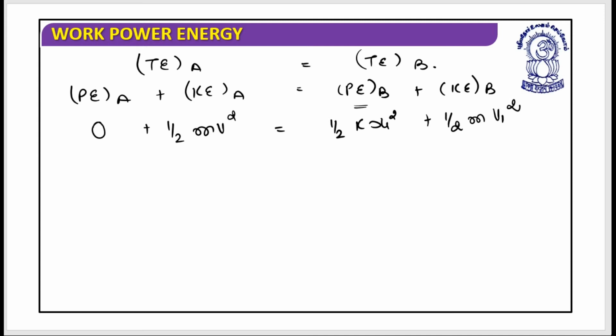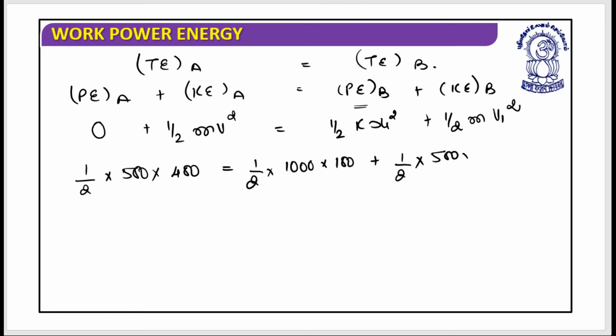Is it clear? So let's put in the values. It's 1 by 2 multiplied by 500 multiplied by v square, that is 400, equals half into k, which was 1000, multiplied by x square, which is 100, x was 10, plus half into mass, 500, multiplied by v1 square.